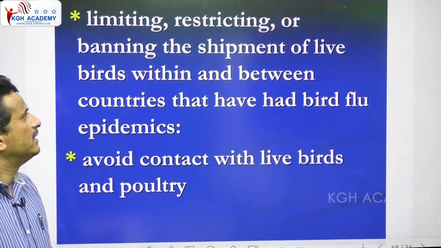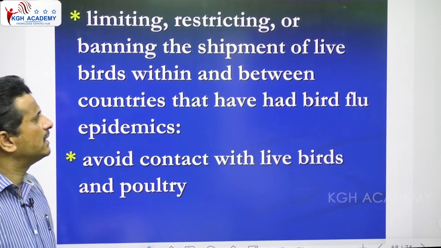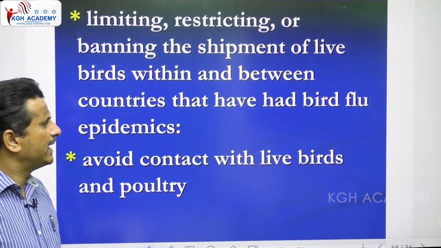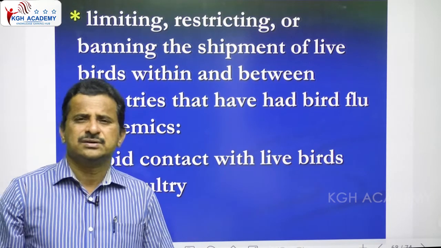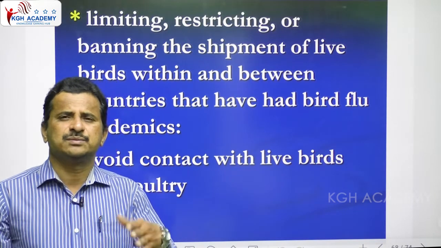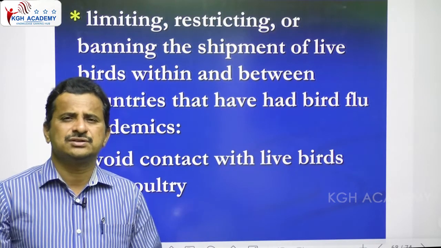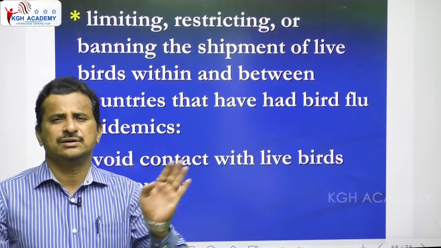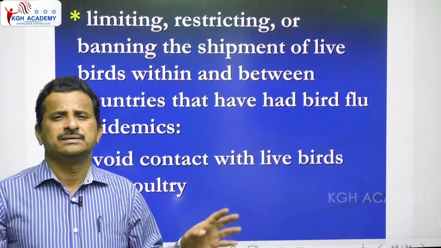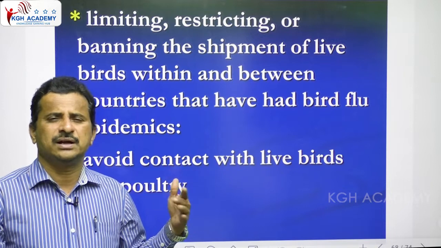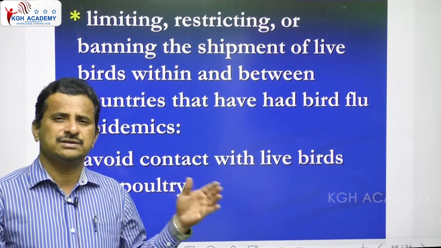And next, limiting, restricting or banning the shipments of live birds within and between countries that have bird flu epidemics. With live transport of birds from one place to another, there is a chance of the virus entering from that area to this area. That's why there is a ban on or control of exporting and importing live birds from one country to another.